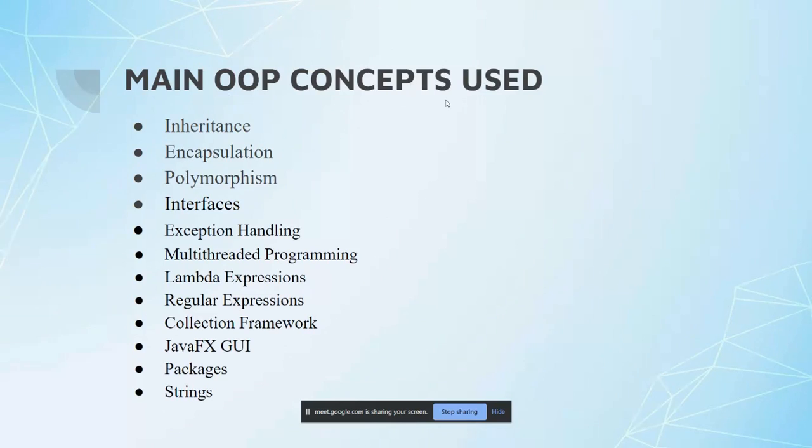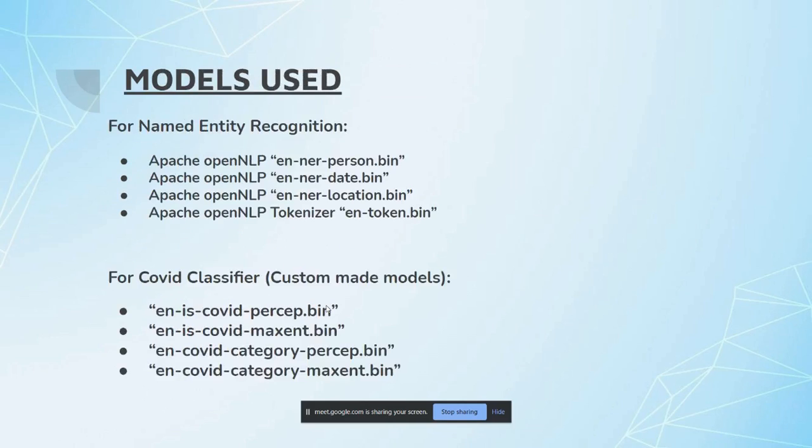The main OOP concepts used, we have tried to cover each and every concept. The main ones are inheritance, encapsulation, polymorphism, and interfaces. Everything that was missing in the last demo is also included here. Now moving on to the models used, as I told, there were 8 models. 4 of them were trained by us, namely these four, and the below one and the above one were available to us.